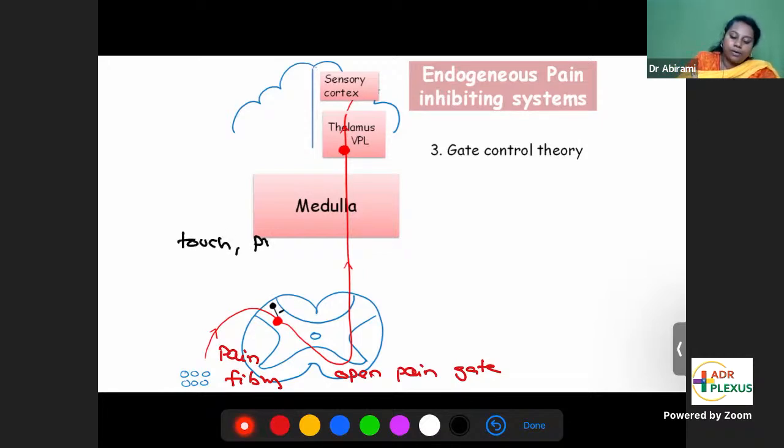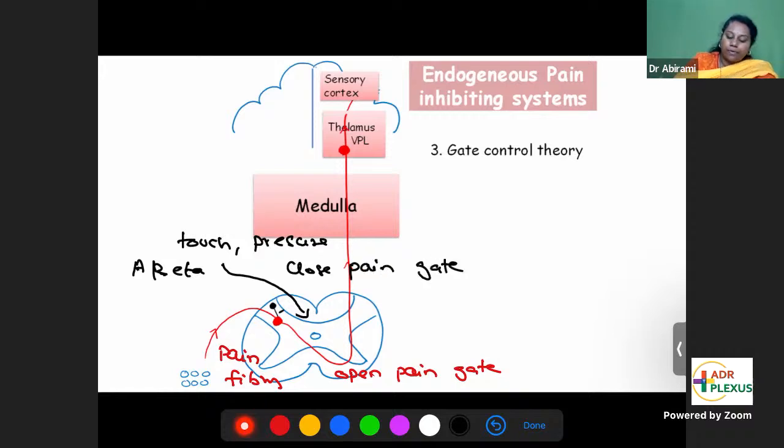Touch and pressure fibers, the A beta touch and pressure fibers, when they go into the spinal cord, they would close the pain gate. So if you stimulate the touch and pressure fibers, the pain gate is closed. If the pain gate is closed, it's helping you to bring down the pain. So that's how gating at the level of the spinal cord helps to bring down the pain. Pain fibers will open the pain gate, touch and pressure fibers will close the pain gate. This is called gate control theory.